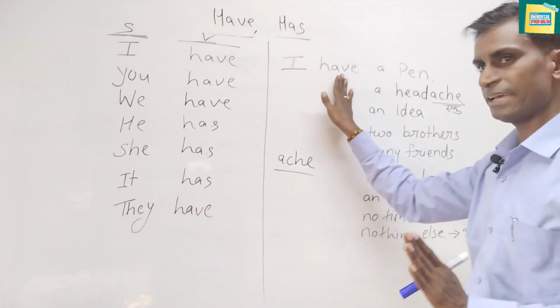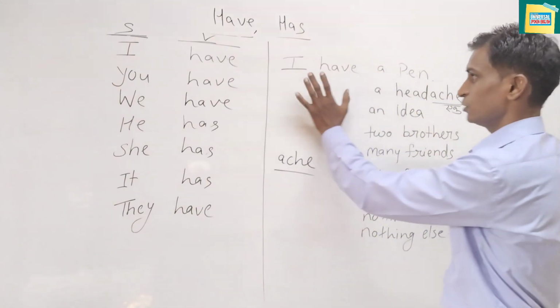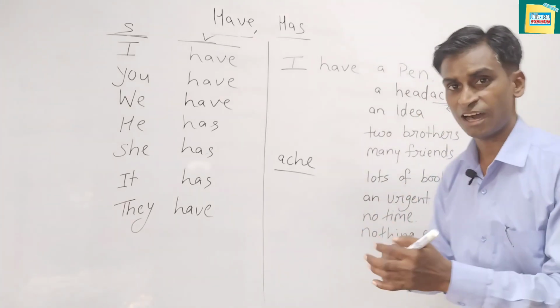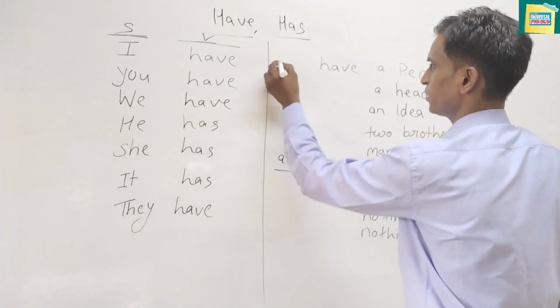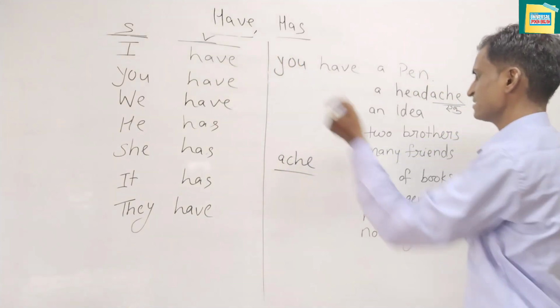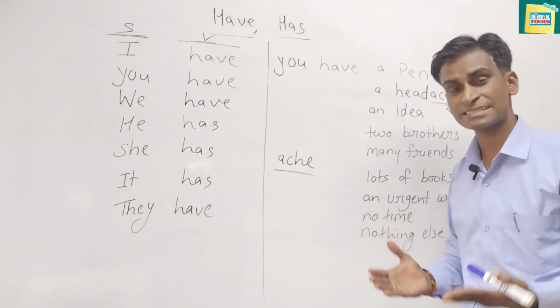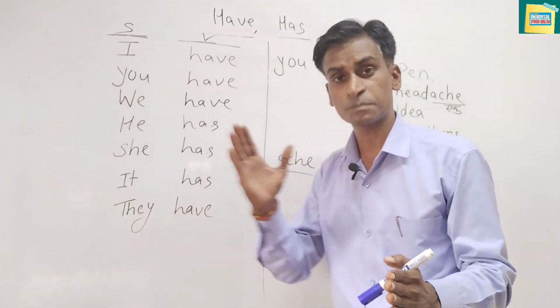And see, with I and have, after have you can put anything, and then you can change the subject. And after the subject you can double the sentences. How? Just see. You can change the subject and put here you, and the sentence is ready. Just practice, speak them again and again, and you will get good practice of speaking.